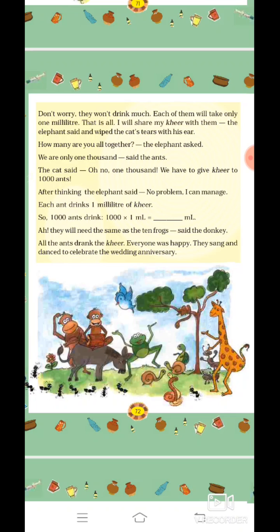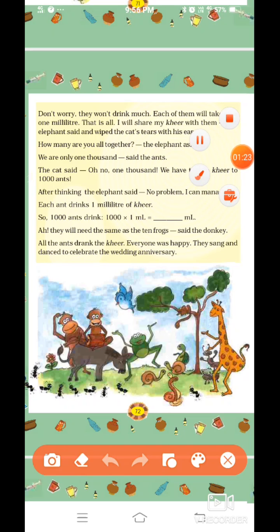So the elephant started thinking. Then he said, don't worry, I will manage everything. Each ant drinks 1 milliliter of kheer. So 1,000 ants drink. Now 1,000 means 1,000 into 1 milliliter to each of them. So what will be your answer? 1,000 into 1 will be 1,000 milliliter.